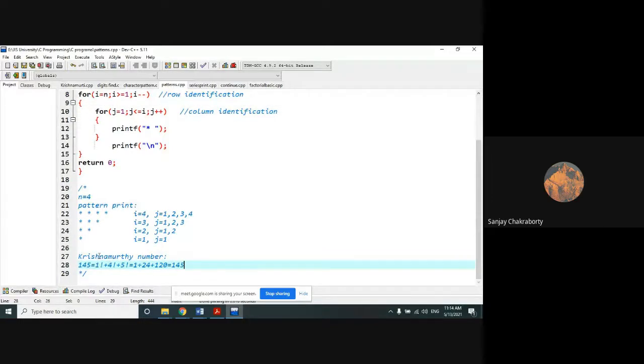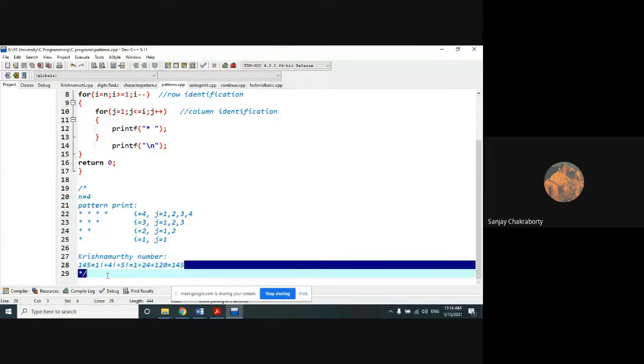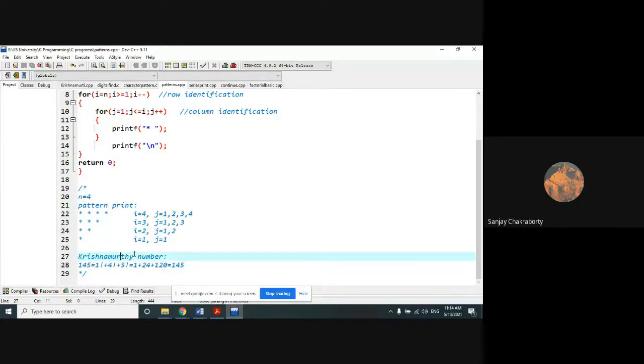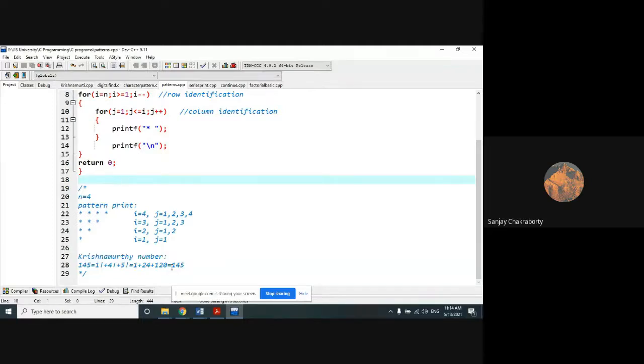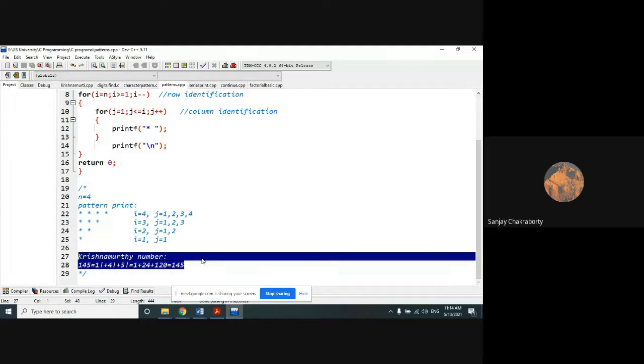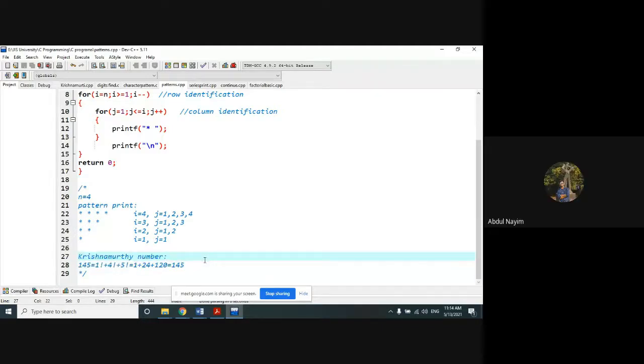So all of you please do this Krishnamurti number, not for the general case, just for 145. That means make your input fixed at 145 and do the Krishnamurti number for 145. You will find this program as an assignment. Clear? Is this understood by everyone? Does everyone understand what a Krishnamurti number is? Yes sir.